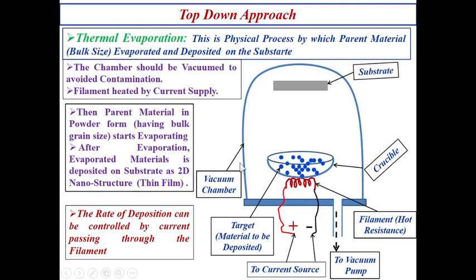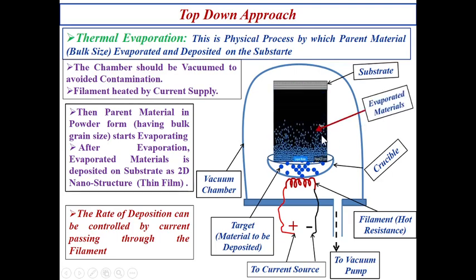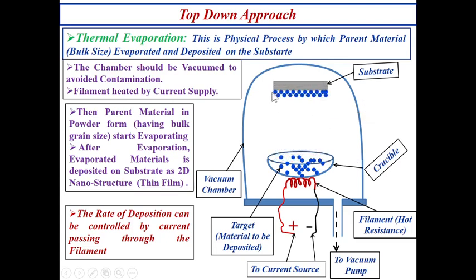Whenever it is heated, the target materials inside the crucible evaporate like this and deposit on the substrate. This is the evaporation of the materials, and we get thin films on the substrate.